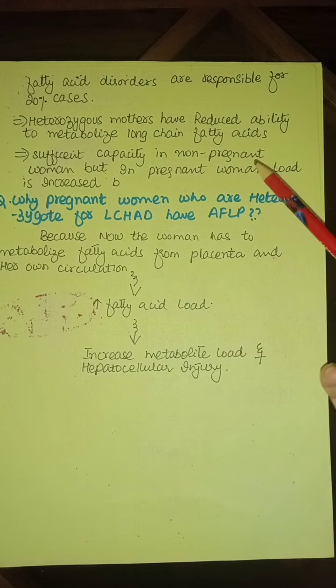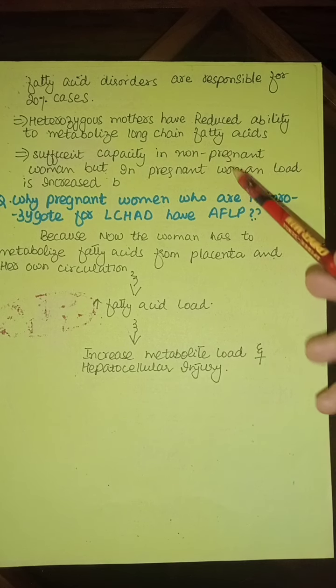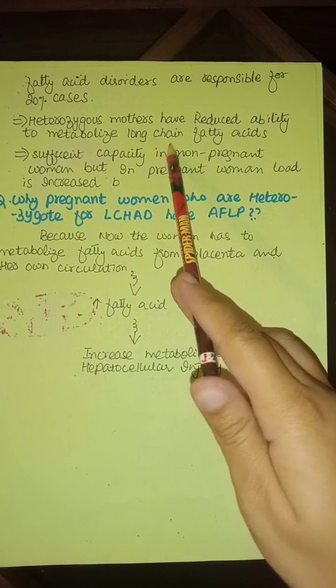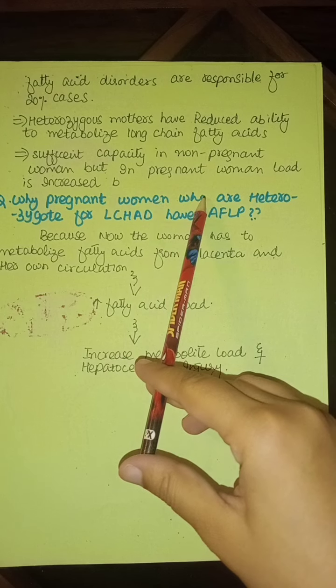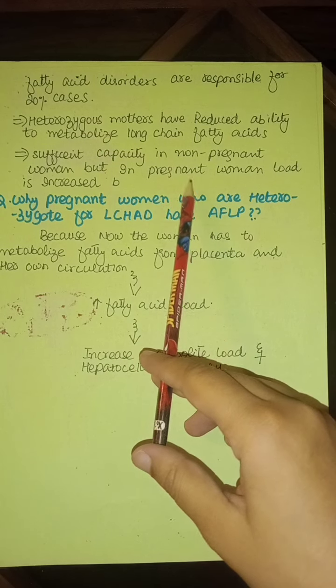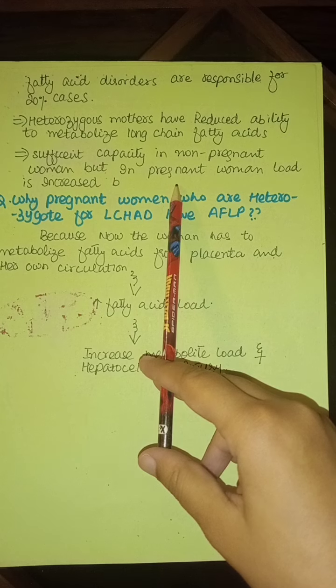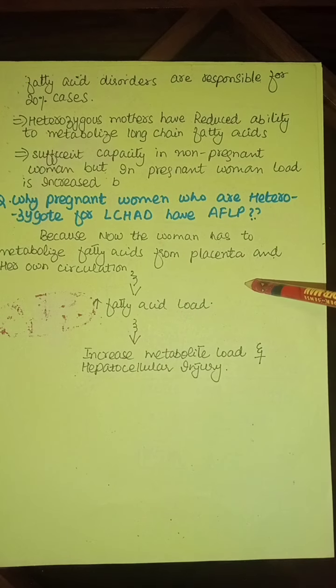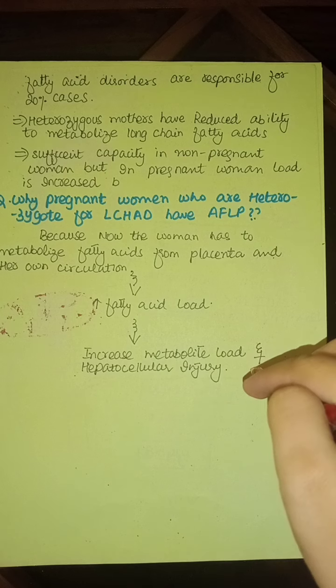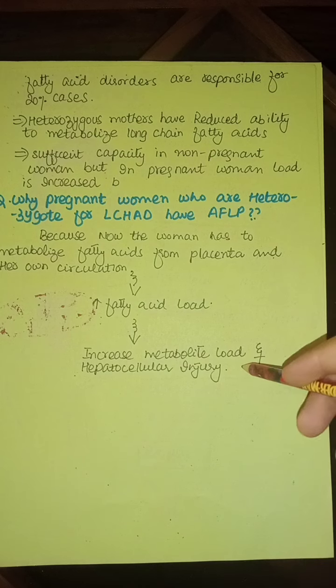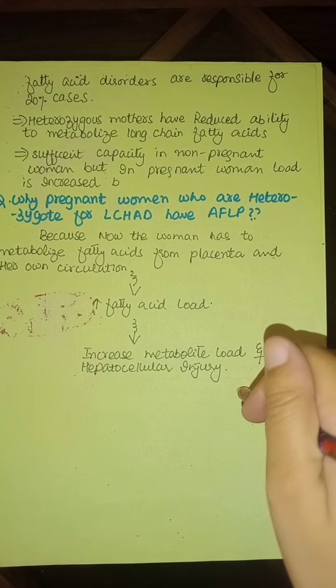And in the non pregnant state, woman अगर यहाँ पे mutation भी हो या absent भी हो ये वाला enzyme, तो इतनी capacity liver में होती है कि वो उसको transform कर सके. लेकिन in pregnant state, जो एक तो अपनी circulation से fatty acids आ रहे होते हैं, एक placenta से आ रहे होते हैं, so there is a lot of load of fatty acids in the body. And due to absence of this enzyme, there is more accumulation of fatty acids and more formation of hydroxyl ions and dicarboxylic acid, leading to increased metabolite load and hepatocellular injury.